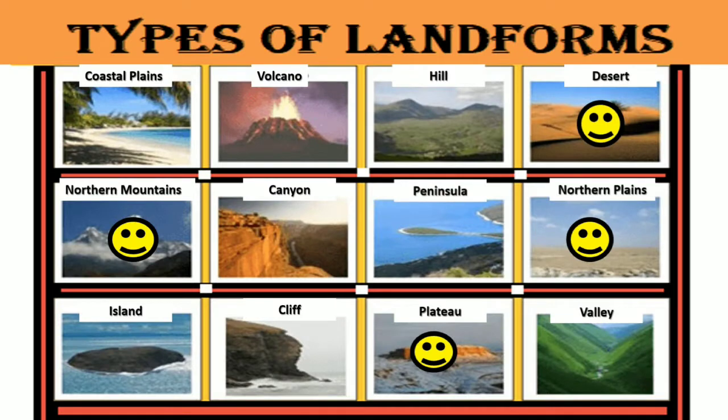So students, in our previous chapters, we have learned four types of landforms. They are northern mountains, northern plains, desert and plateau. In this chapter, we will learn about two more types of landforms. They are coastal plains and islands.